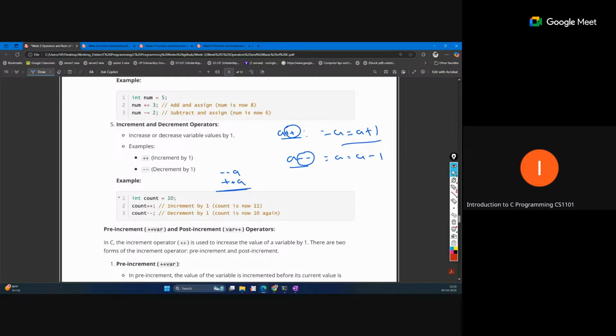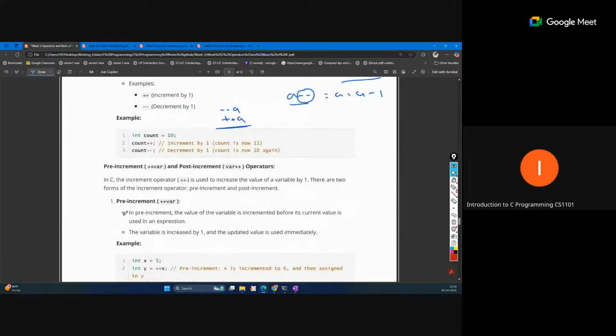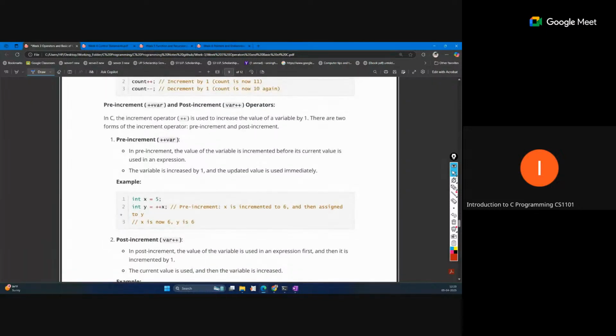So what is the difference between pre-increment and post-increment? Like we have discussed, x equal to 5, and we are writing y equal to plus plus x. So this is a pre-increment. Pre-increment actually happens before x is used in the expression. So that is the assignment expression, and the value should be assigned to y, but x will be assigned after incrementing.